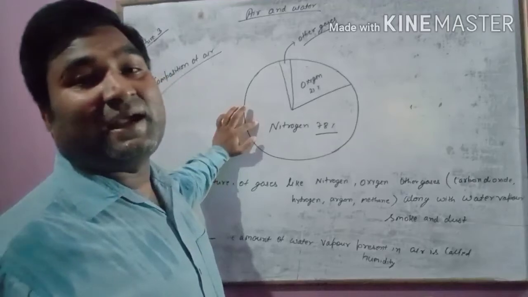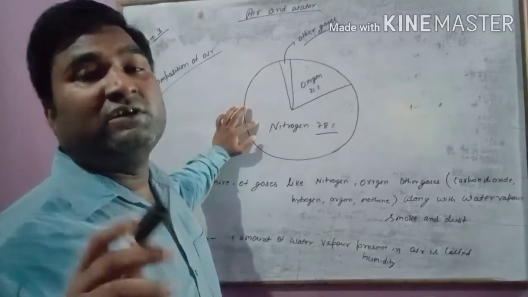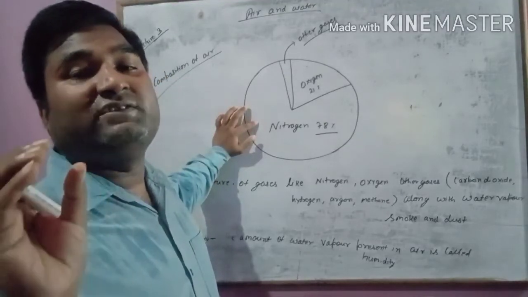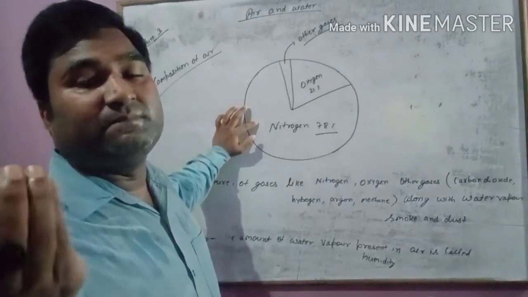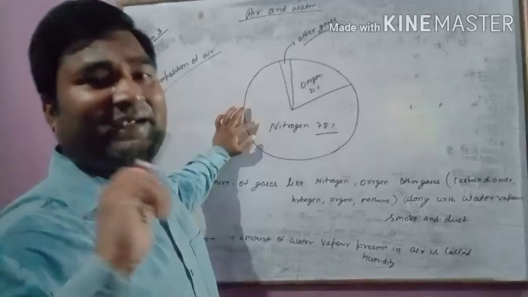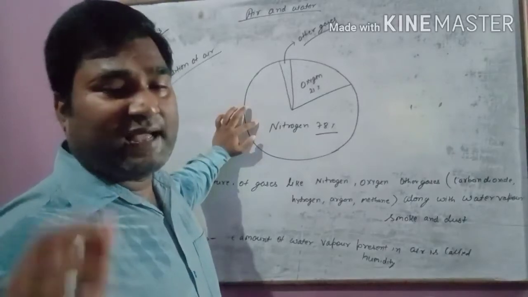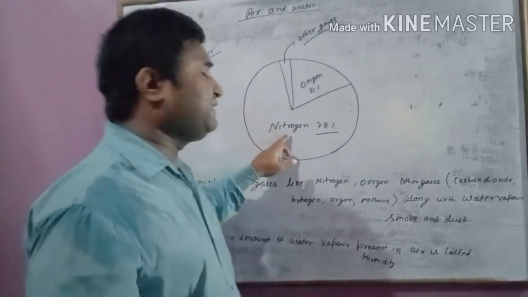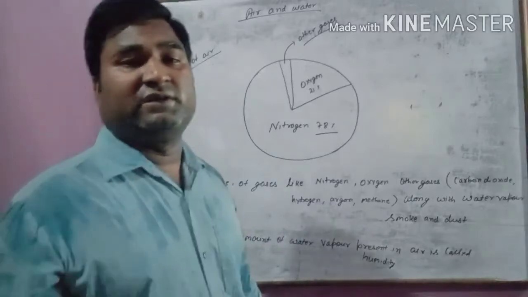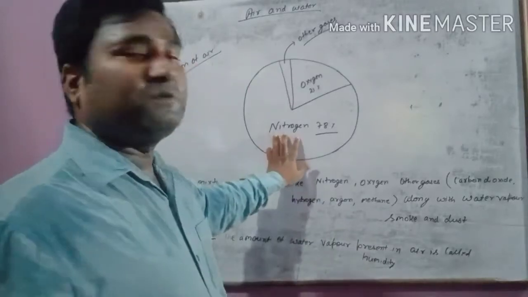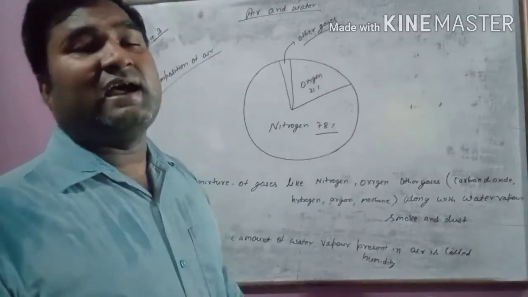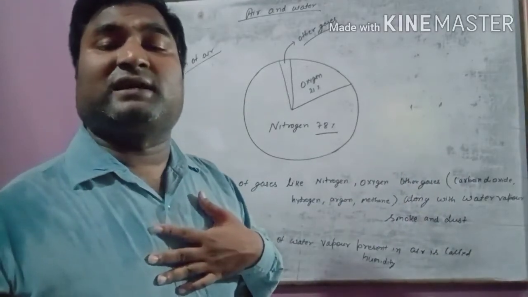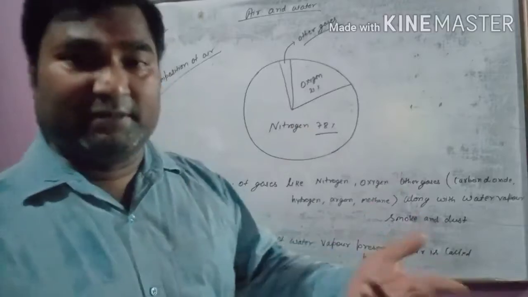Certain plants, along with some bacteria, have the capacity to fix the atmospheric nitrogen. So atmospheric nitrogen is converted into protein by plants, and then that protein is consumed by the animals.